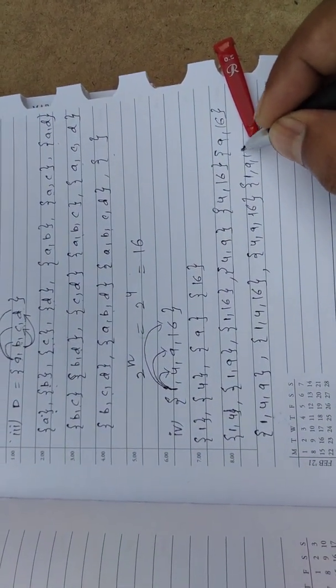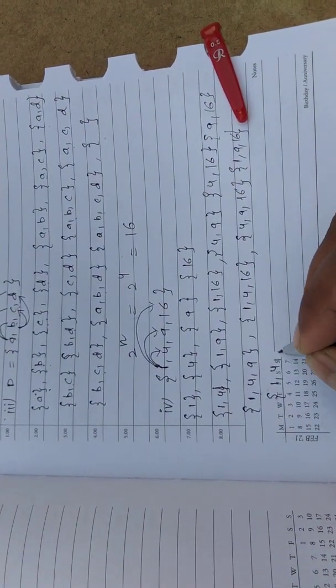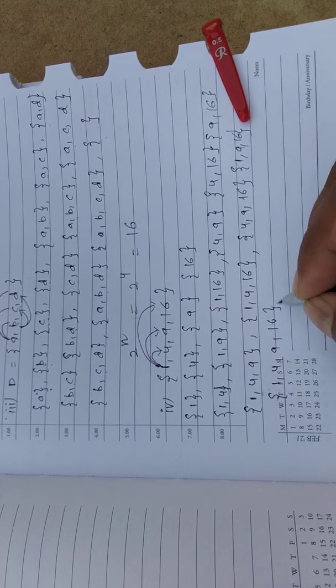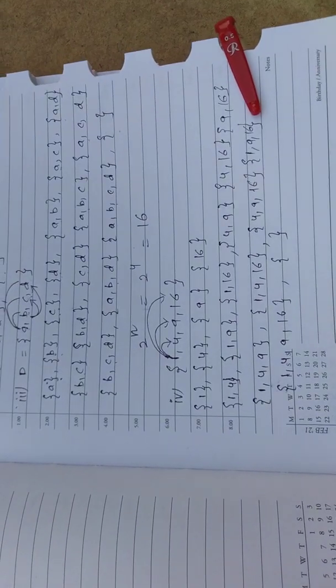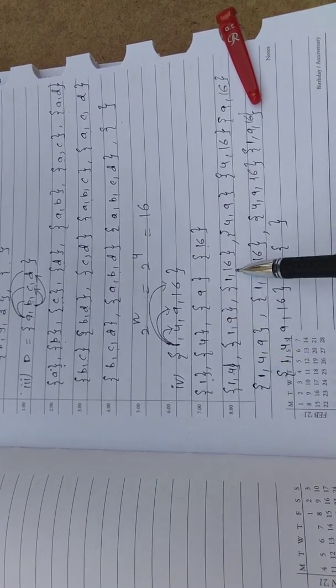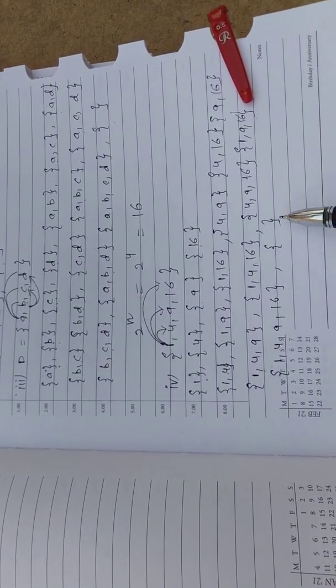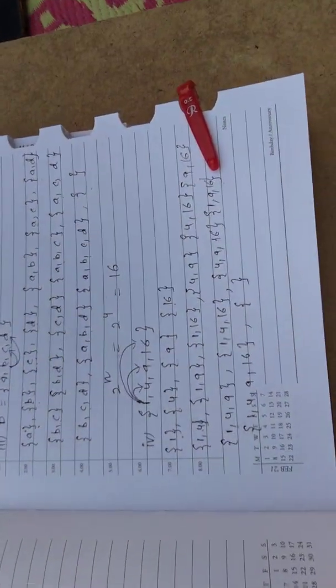Then 4 elements: 1 4 9 16, then the empty set. See, 1, 2, 3, up to 16. Totally how many subsets? 16.